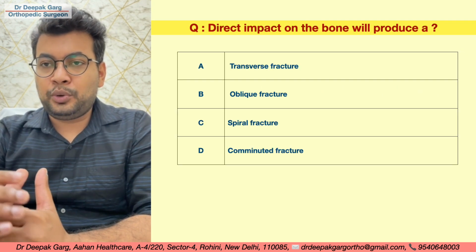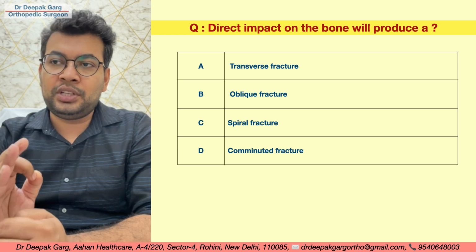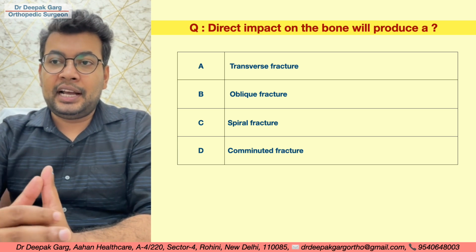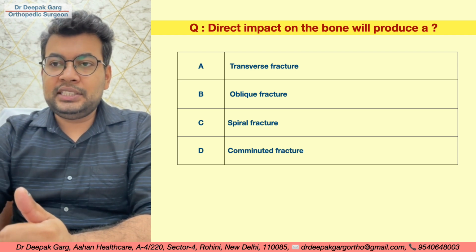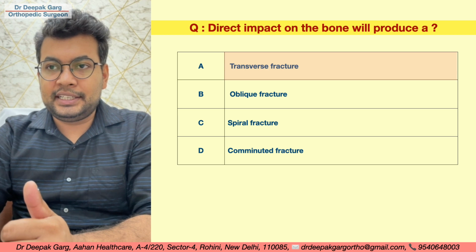So let's look at a question first. Direct impact on the bone will produce a transverse fracture, oblique fracture, spiral fracture, comminuted fracture. So the answer is transverse fracture. Let's look at the details.